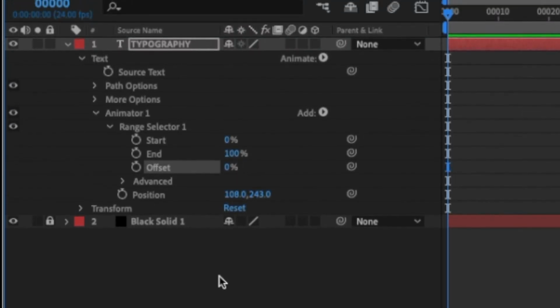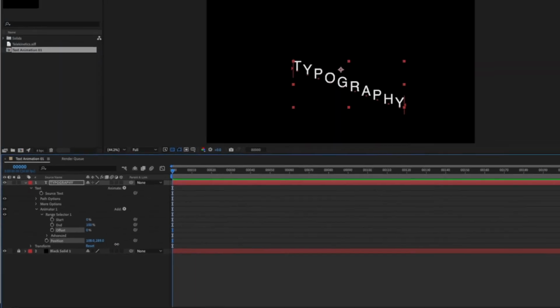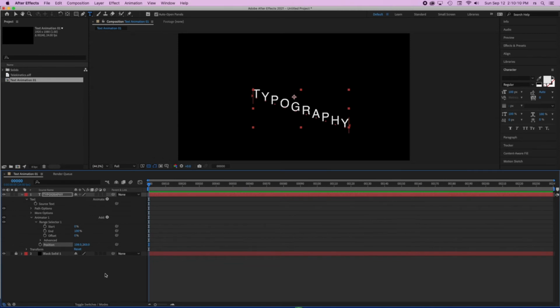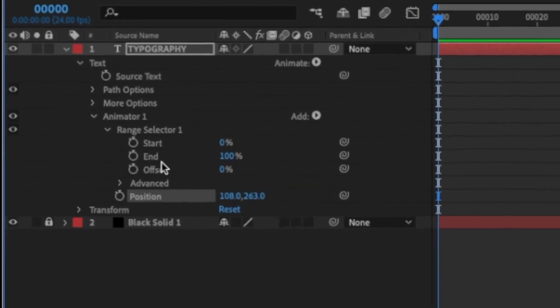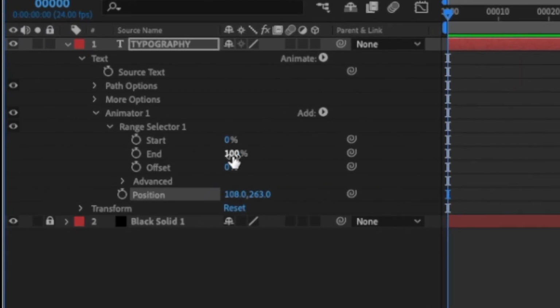In this particular case, the way that I'm going to animate this is that I need to select a range of characters that I want to animate first. As I mentioned before, I am selecting from 0 to 100. That means that I'm selecting all of the characters. That's why all of the text is trying to move to the position that I put in the position parameter. But to animate it properly, I need to select a start and an end. I usually leave the start at 0, and then for the end, I'm going to select, let's say, probably 25% or something like that.